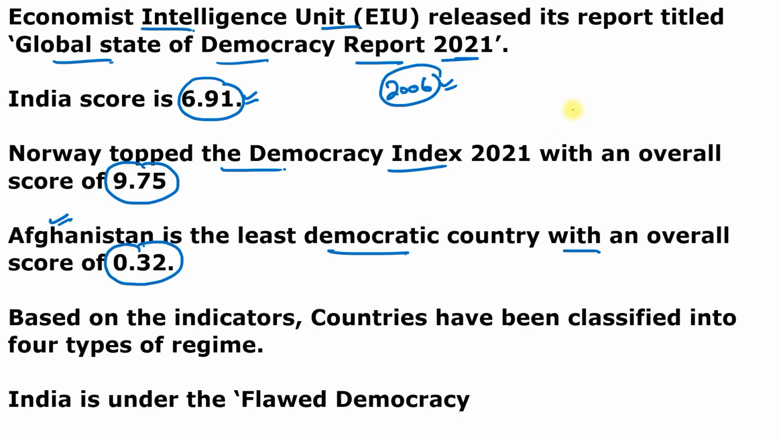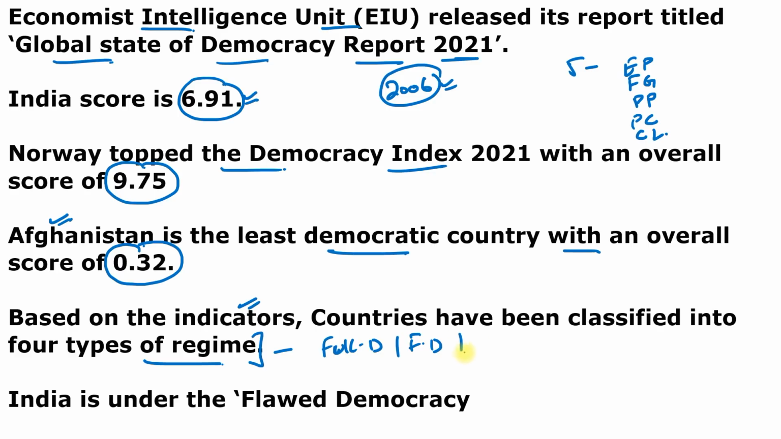And this report is based on 5 findings. These 5 findings are electoral process, functioning of the government, political participation, political culture, and civil liberties. Based on the indicators, countries have been classified into 4 types of regime. These 4 types of regimes are full democracy, next is flawed democracy, hybrid regime, and last one is authoritarian regime. And India comes under this flawed democracy. Remember, India comes under the flawed democracy category.